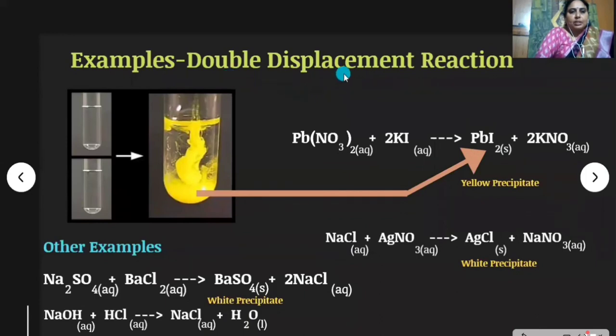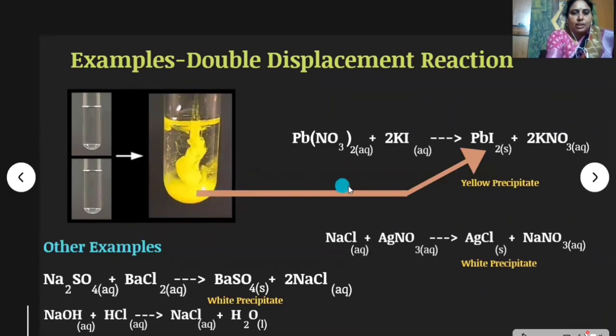Let us see some examples for double displacement reactions. Let us perform one activity, children. Here we are taking two test tubes and in them two different solutions. In one test tube you take lead nitrate solution and in the other you take potassium iodide solution, and you mix these two solutions. So after mixing, what do you observe? A yellow color precipitate is formed.